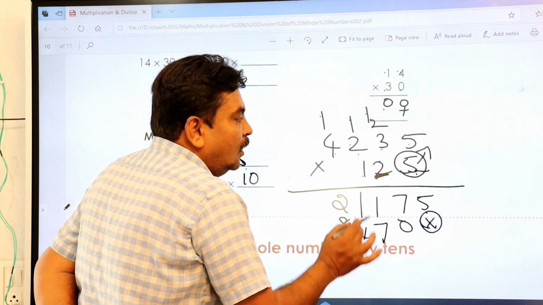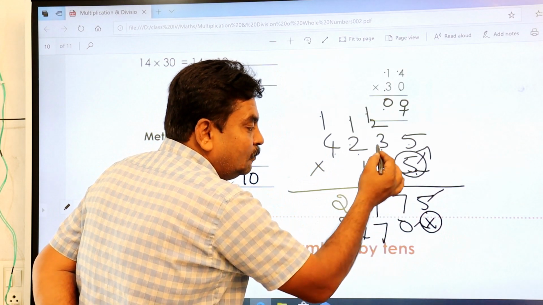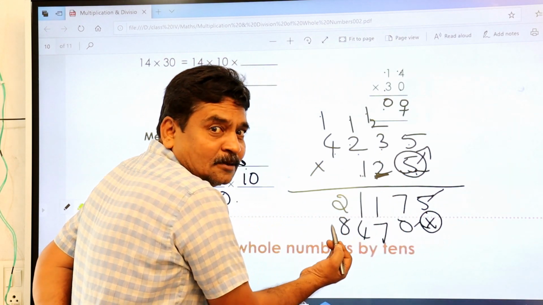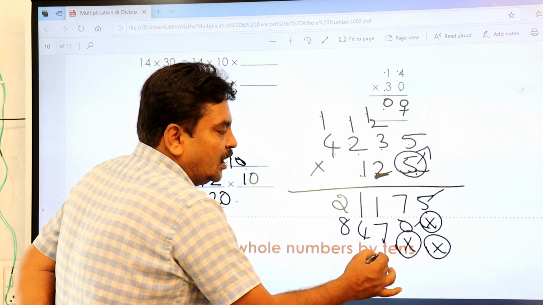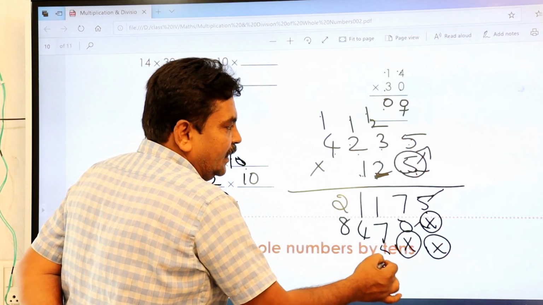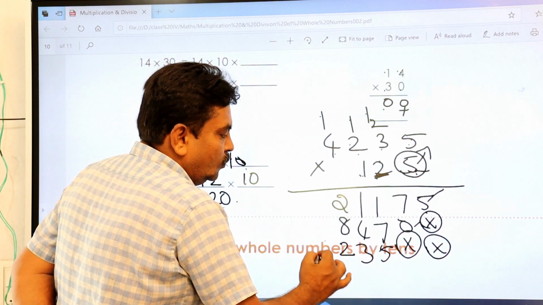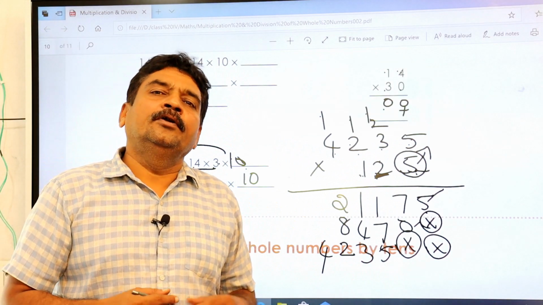This is over. Now the ones place is over, the tens place is also over. Now this is the hundreds place. So you have to start from the hundreds place. You should not start at the ones place or the tens place. You should start from the hundreds place. Right? 1 5s are 5, 1 3s are 3, 1 2s are 2, 1 4s are 4. So this is the way. That's how you are going to do it.